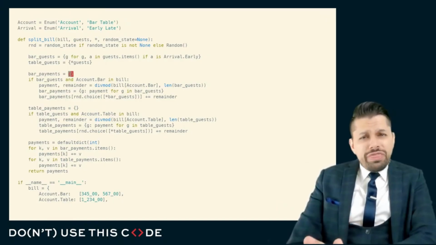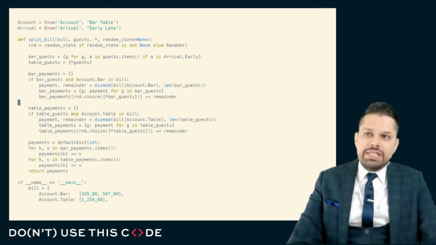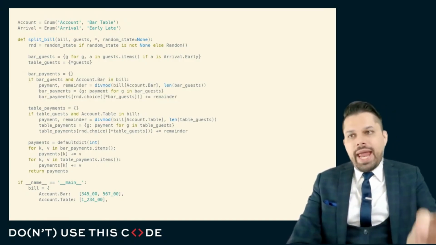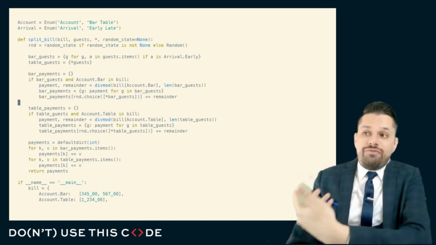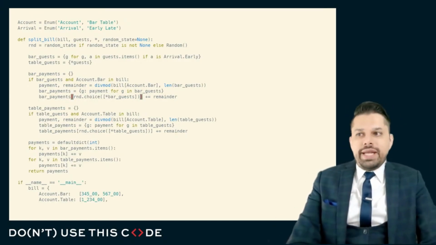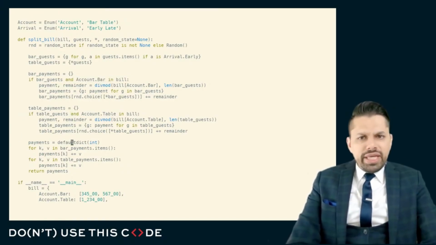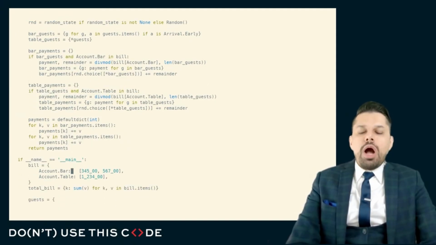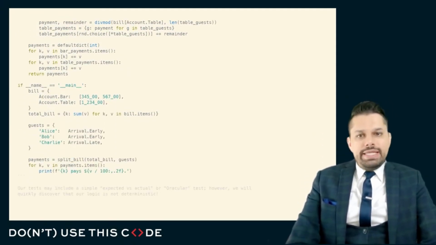And so one thing that the beginner might be encouraged to do a little bit better in this code is to take these two loops and to turn this into a loop that actually operates on the parts of the payment or the parts of the order that are found in the input data, as opposed to hard coding that there's either a bar bill or a table bill. But whatever the case may be, this does in fact solve the problem put in front of the beginner, and the beginner may say, you know what, let's write a test for this.